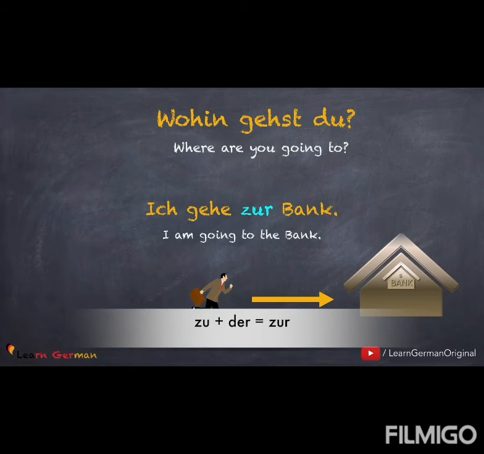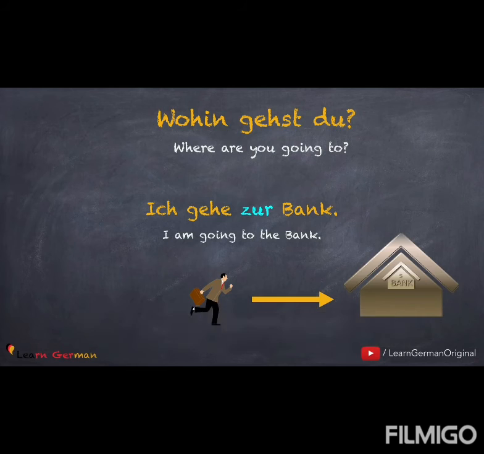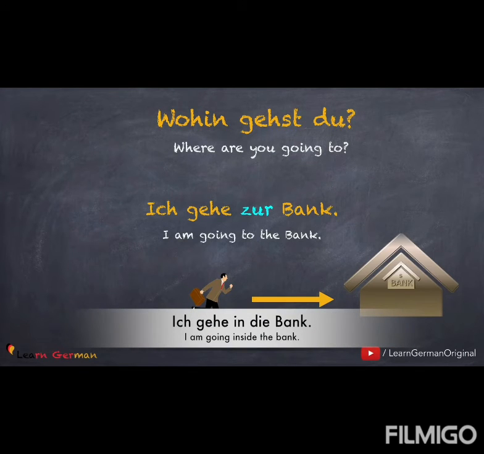Here the preposition zu will take the dative article because it's a dative preposition. If you want to revise prepositions in dative, you can watch our video on the same. The link is given below. So, zu plus der will change to zur. In this case, you can also use the preposition in and say, ich gehe in die Bank. It's not wrong, but you will mostly get a feeling and you will have to understand the context where to use the preposition zu and where to use the preposition in.